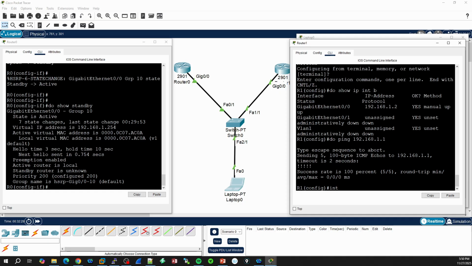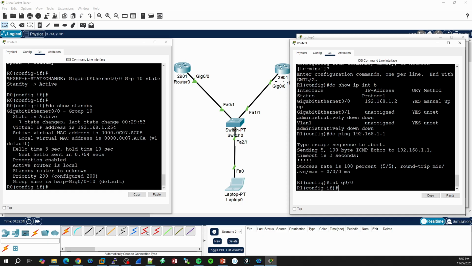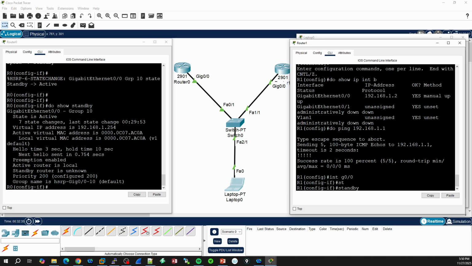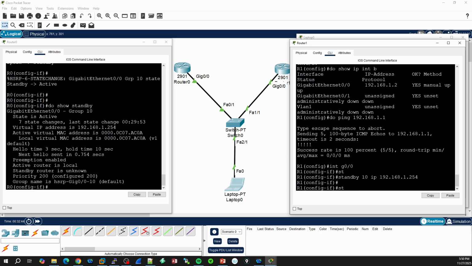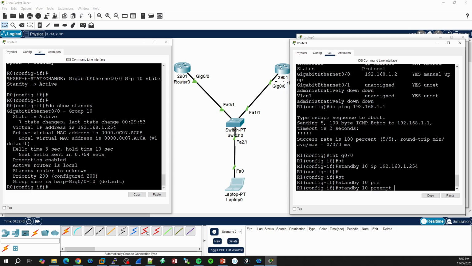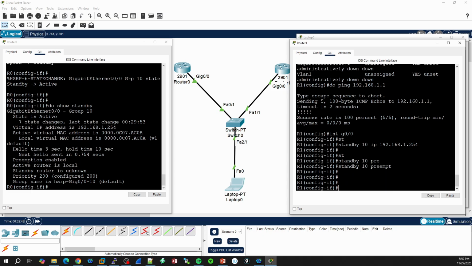The way that we do this is the same as we did with the router 0, or the main router. We use the command standby 10, and we have to use the same virtual IP address as we talked already. We go ahead, we use preemption, and that's it.